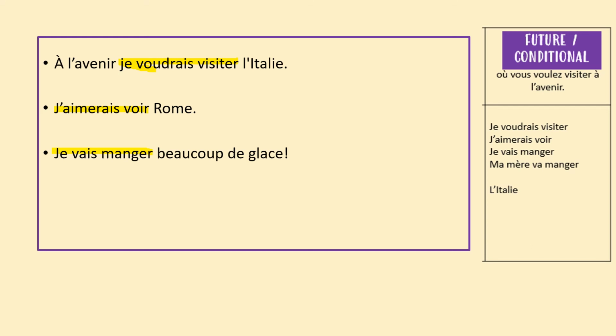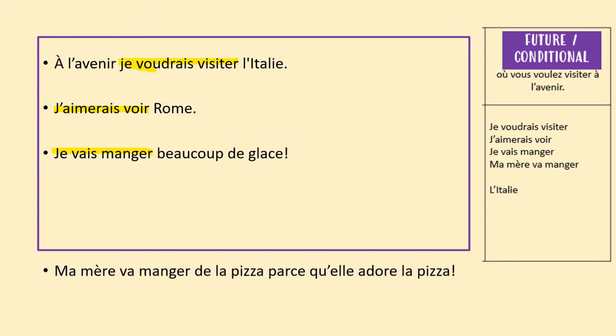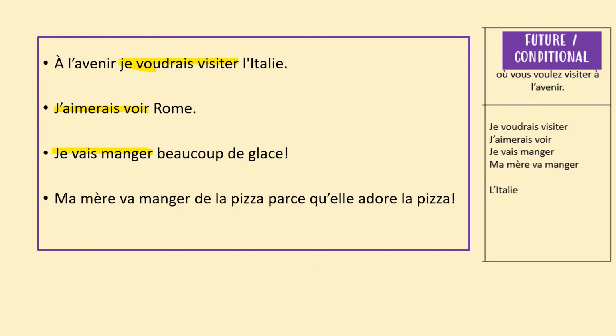And at the moment, everything is je. So I've changed it up a bit. And my last sentence here is ma mère va manger. So my mum is going to eat pizza parce qu'elle adore la pizza. So here you'll see I've got a present tense. So I've got my mum is going to eat pizza because she loves pizza. So lots of conditionals, one present tense.